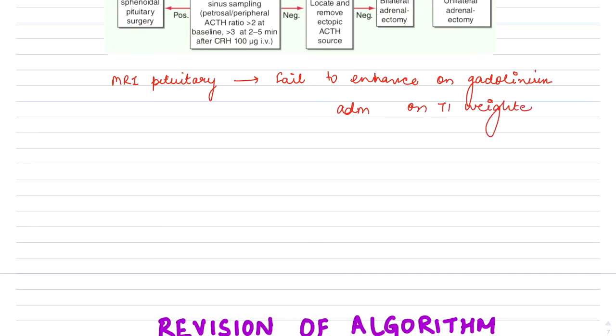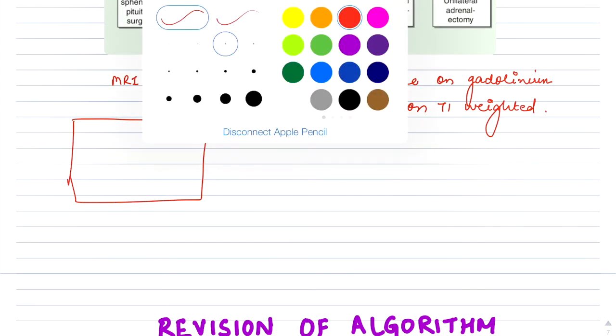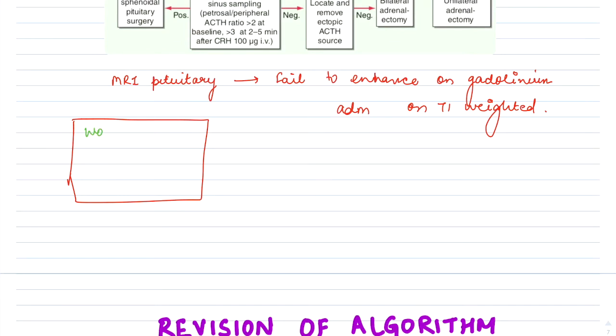Okay, so just to make it clear, remember the mnemonic World War II. The water is white on T2 images, that is CSF is white on T2 images, while the brain parenchyma is white on T1, right?